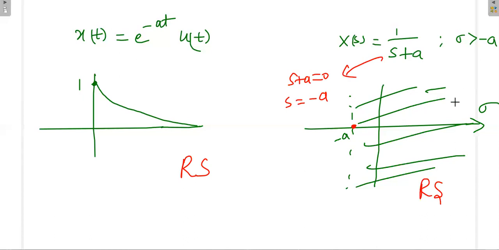Why does it go towards the right? Because this signal is a right-sided signal. So a right-sided signal will have a right-sided ROC. Where will the ROC start? The ROC will start exactly by equating this factor with 0. That means s plus a is equal to 0, then s is equal to minus a. Okay. Next question.